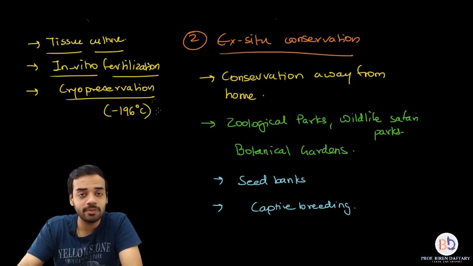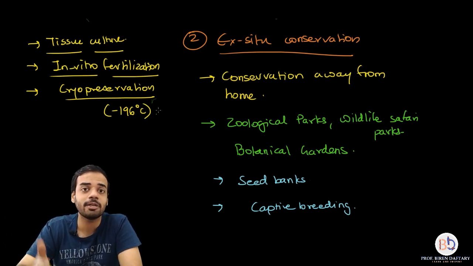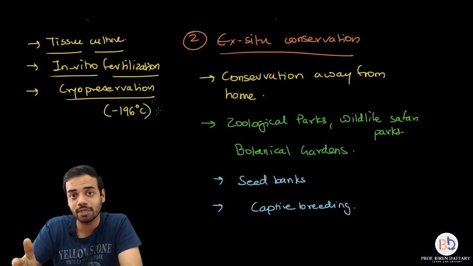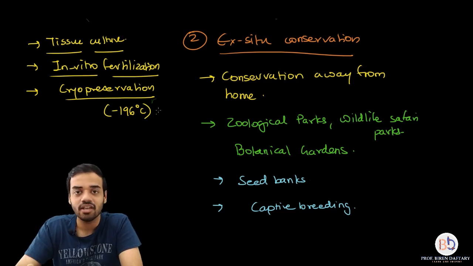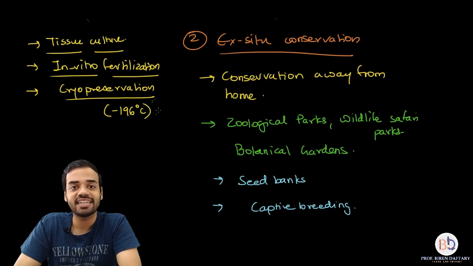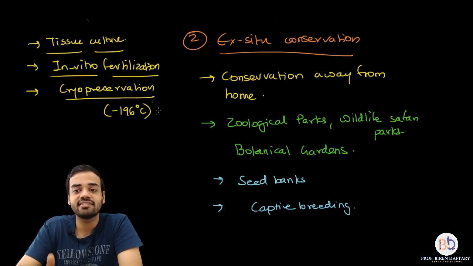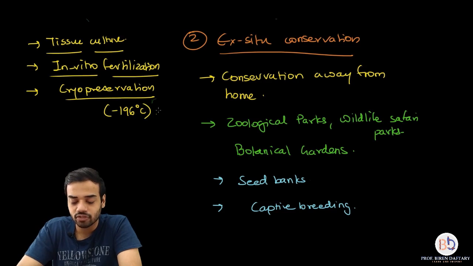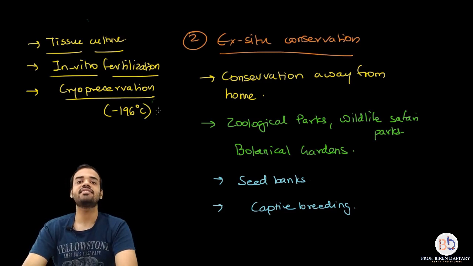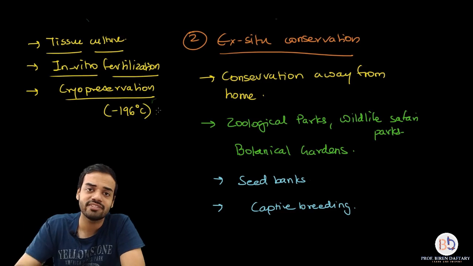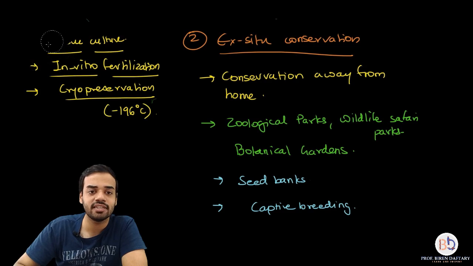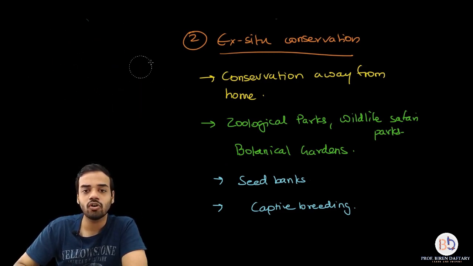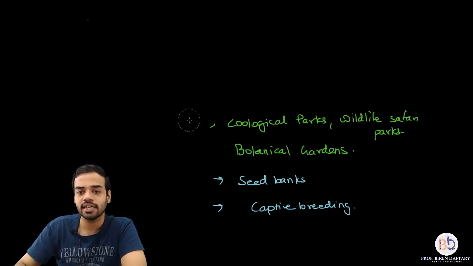As biologists, it's our duty to educate people properly about these things. Many people are not aware, and they bring up the animal rights issue and all those topics without understanding how important conservation is. So with that, we have ended the second part, which is called ex situ conservation. Both the methods of conservation are done, and with that, this entire conservation part of this chapter has ended. Now let us finish today's lecture with the last part, which is called the Biological Diversity